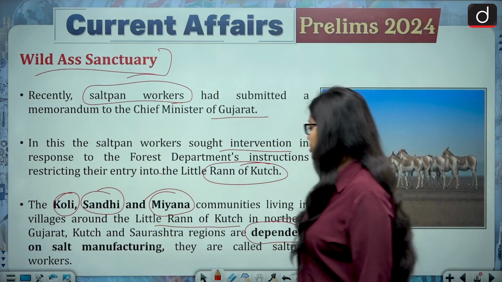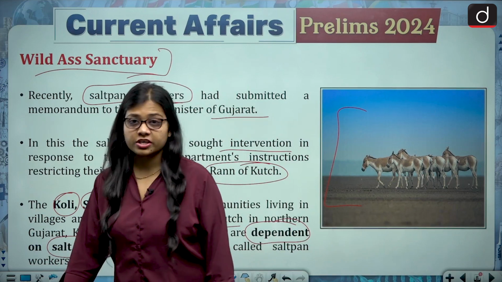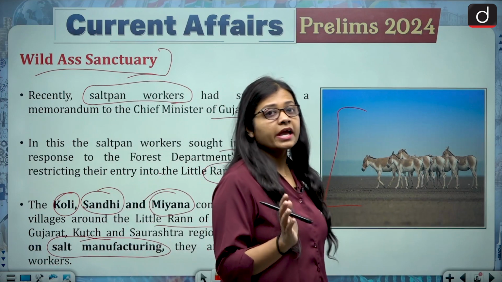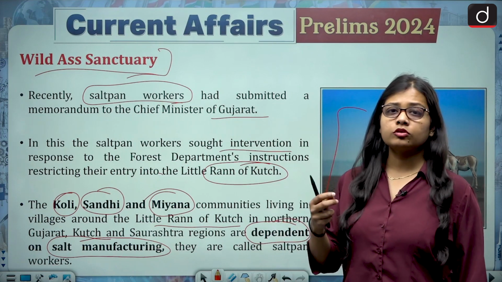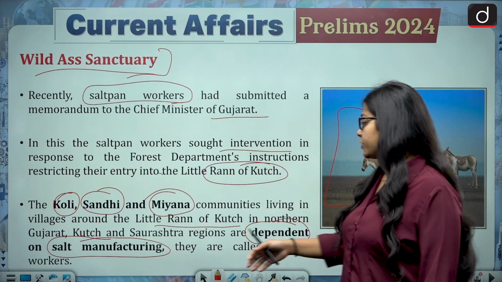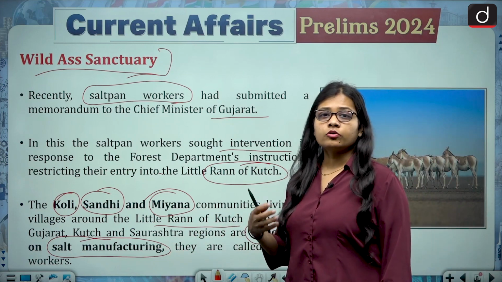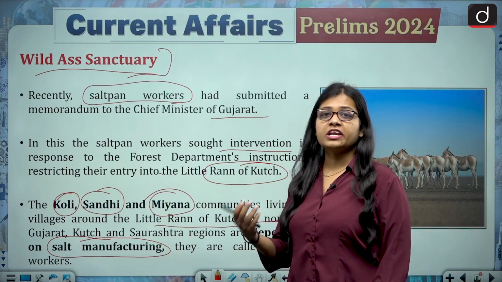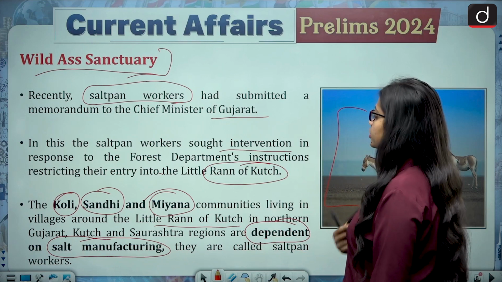One of the reasons is that these are semi-arid areas. Temperatures are higher there. So salt manufacturing is one of the ways through which they found a source of living for themselves. They are called salt pan workers.